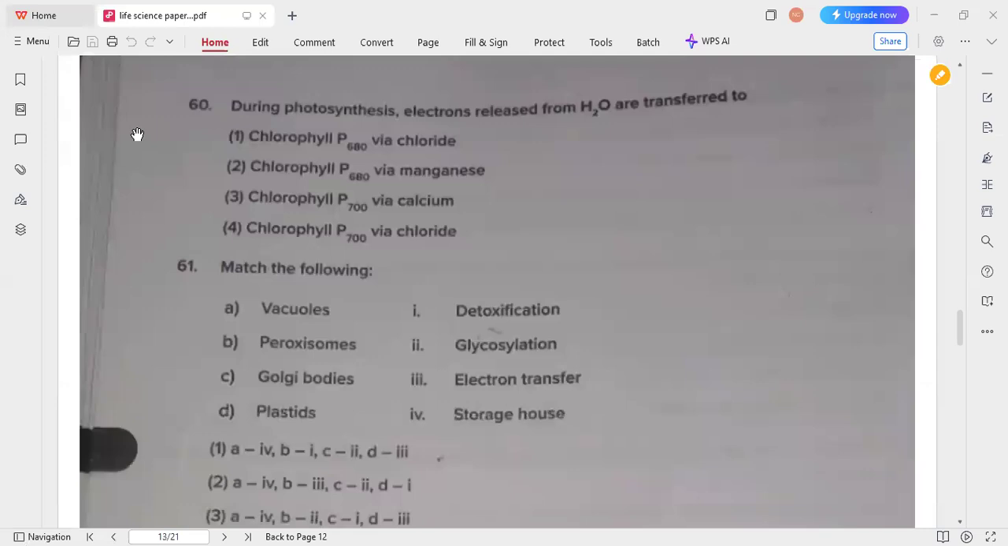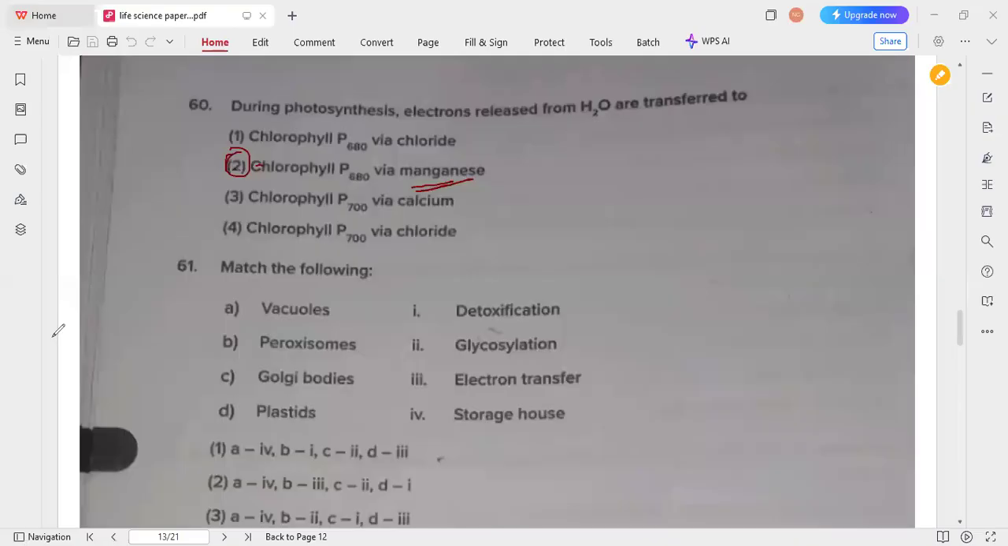During photosynthesis, electrons released from water are transferred to what? The electrons released from water are transferred to chlorophyll P680 via manganese, because the chlorophyll complex contains manganese. So that's the thing.